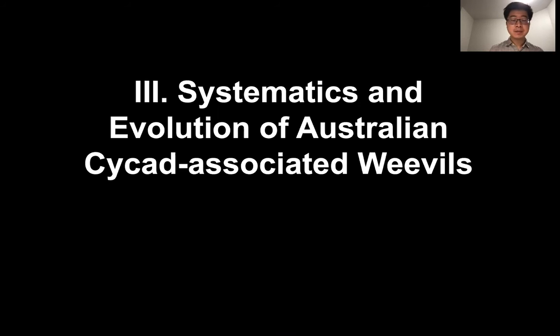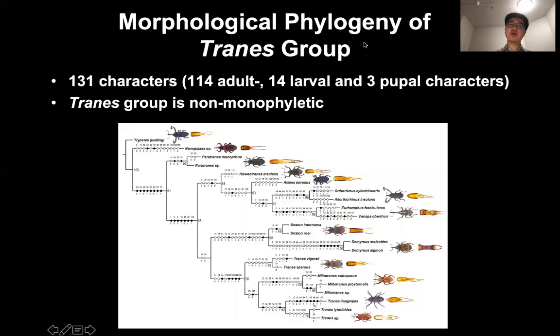So for our final part, about systematics and evolution of Australian cycad-associated weevils, most of the work is still ongoing, but we will show you the current progress of our research. First of all, we have completed the morphological characterization of the Tranes group and its related weevil groups such as Osorine and Achilles. We selected 131 morphological characters, including adult, larva, and pupa characters.